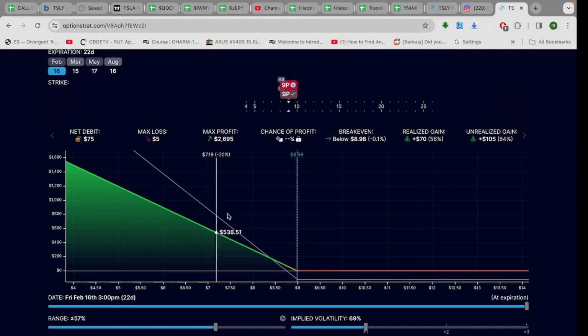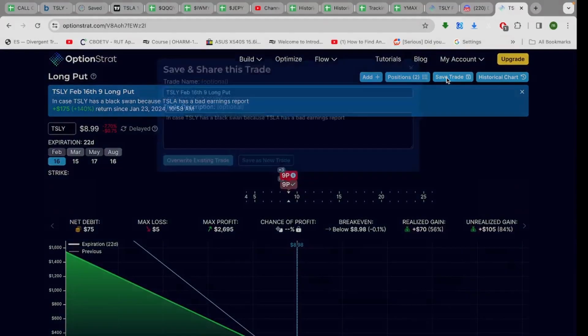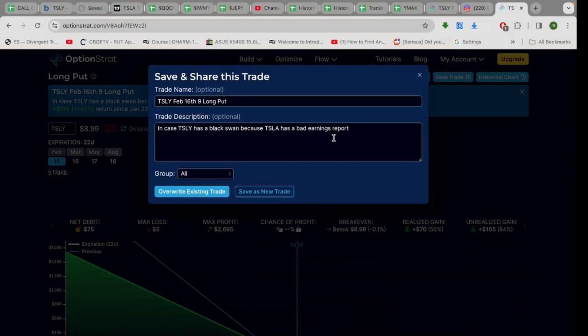So let's say it goes to 8 by expiration day. Well, that'll be another $300 profit, which is great. Of course, our 500 shares are going to be down more than that, but this is going to offset part of it. This is a partial hedge. But anyway, now we still have 3 contracts of TSLY puts. So now I'm going to hit Save Trade.